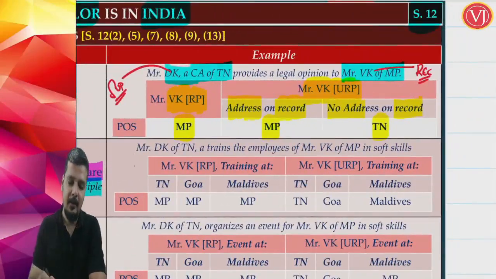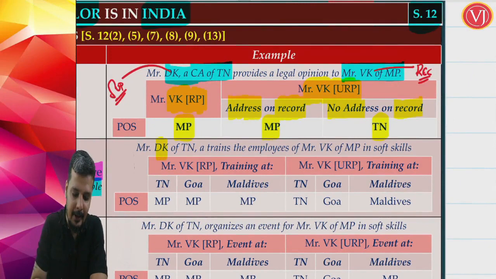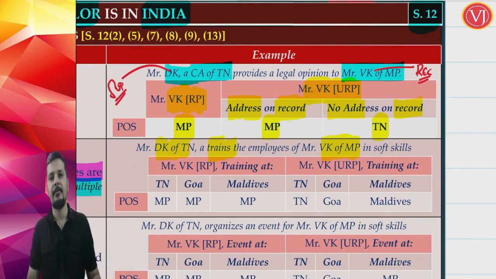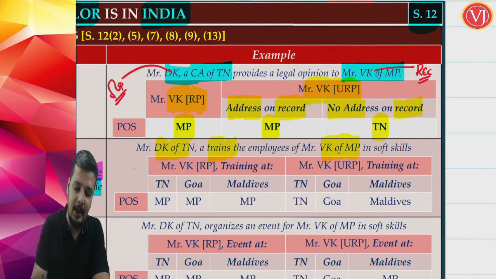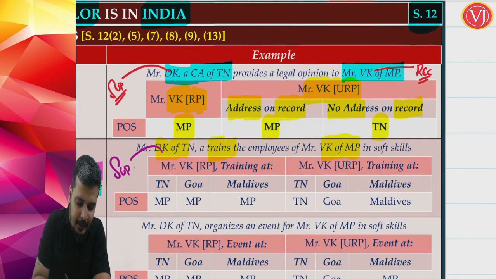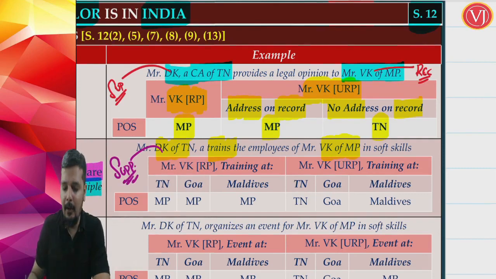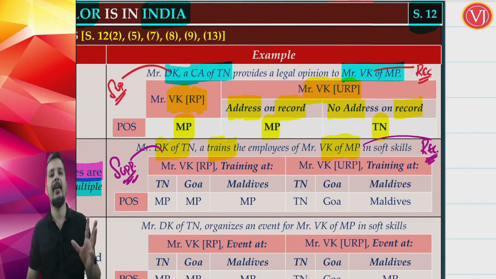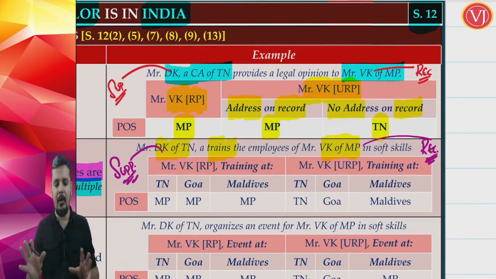Now let us see this with the help of an example. Now what is the example given here? Mr. DK of Tamil Nadu, supplier, trains the employees of Mr. VK of Madhya Pradesh in soft skills, called a soft skill trainer, right? Communication, how to communicate about your body language, etc., etc. So Mr. DK of Tamil Nadu, who is the supplier, is giving training to employees of Mr. VK of MP. VK of MP is the recipient. Now supplier is DK Tamil Nadu, recipient is VK Madhya Pradesh. More or less we have kept these points the same so that you can easily understand that.